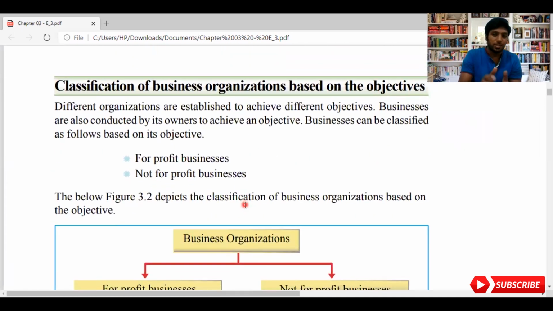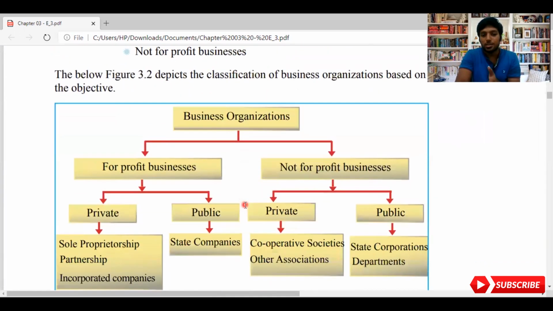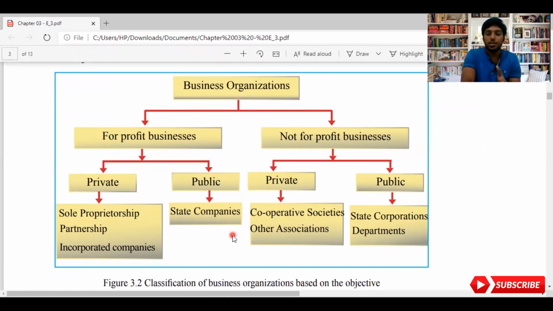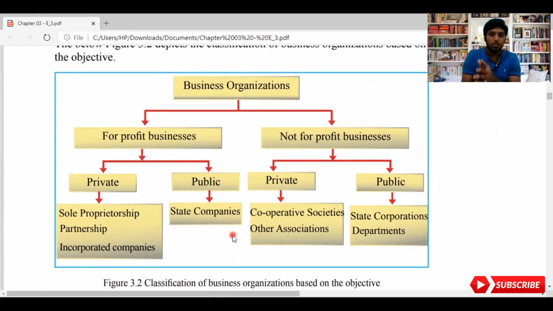We have based on objective, where we divide the business into two. Number one, we say it as not-for-profit businesses, and second, we say as profit businesses. So you need to know what businesses will come under profit businesses, and what businesses will come under not-for-profit businesses. Business organization says that for profit businesses, they have been divided again into private and public: sole proprietor, partnership, and incorporated companies. These three come under the private sector. But if you see here, on making profit from the government sector, only state companies come under profit businesses.